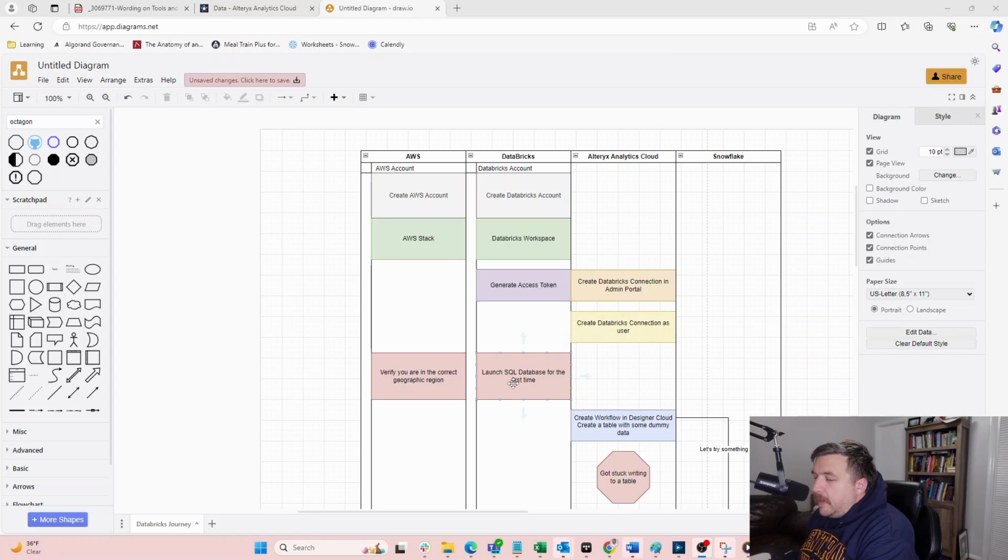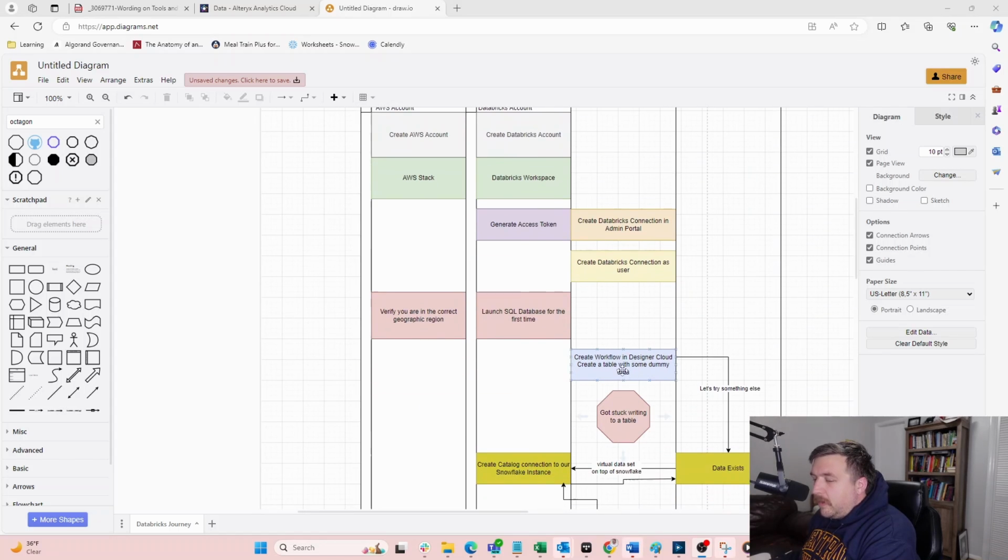Then we had this period of time where we had to launch the SQL database for the first time, which was failing. I wasn't sure why; my connection was failing, and I had to go in and launch this database. It had to verify in AWS that I was in the correct geographic region. This took like 15 minutes. So that was done. From then, we can create a workflow in Designer Cloud.